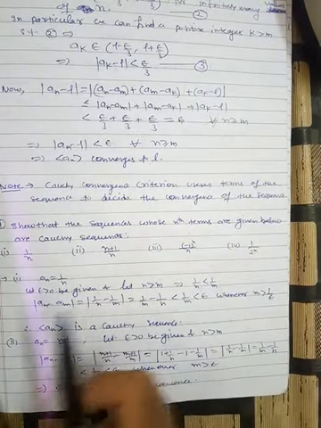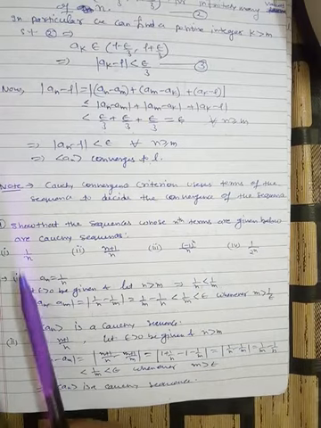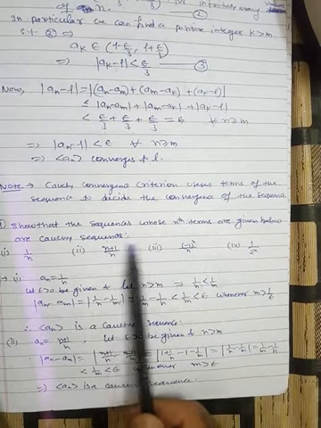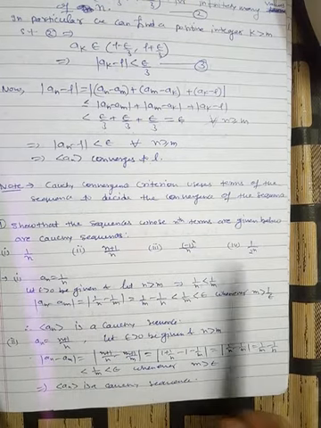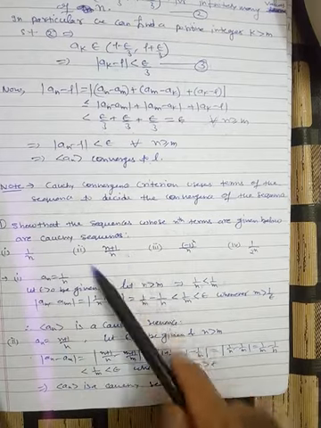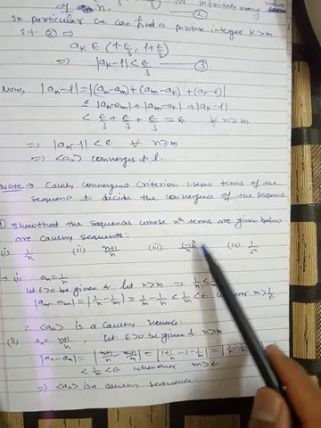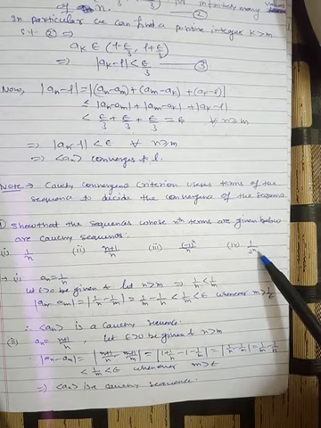Students, in this video I am going to take examples on Cauchy sequences. Show that sequences whose nth term are given below are Cauchy sequences. So we have four sequences. The first one is 1 by n, second is n plus 1 by n, third is minus 1 raised to the power n divided by n, and fourth one is 1 by 2 raised to the power n.